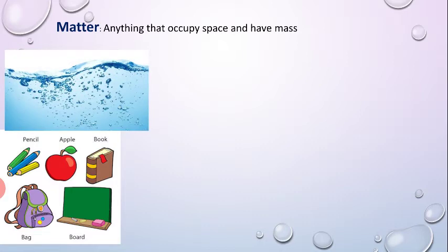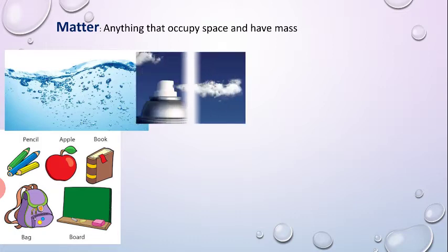Water also occupies space and has certain mass, which means it is also matter. Gases are also matter because they occupy space and have certain mass, like carbon dioxide, nitrogen and oxygen. All these gases make our atmosphere.